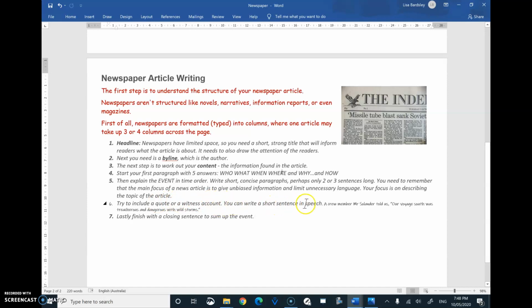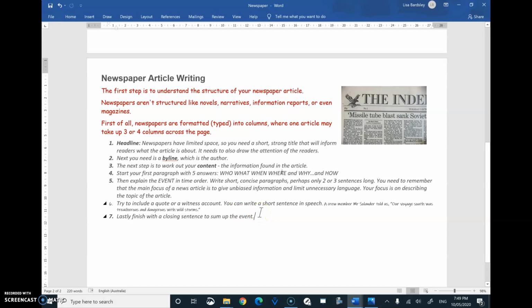You could write a short sentence in speech like, a crew member, Mr. Solander, told us our voyage south was treacherous and dangerous with wild storms. So you could just put one little quote, if you like, from someone, and you can make that up because we don't know what people said. Lastly, finish with a closing sentence to sum up the event.